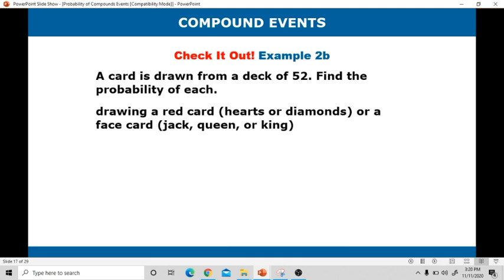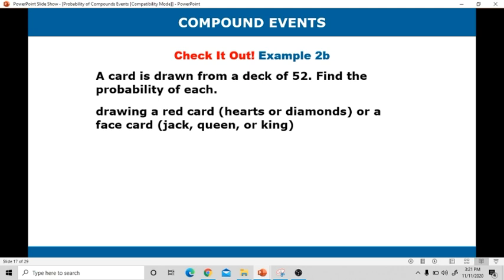Next, a card is drawn from a deck of 52. In other problems, what is written is standard deck of cards, and the 52 is not indicated. When it is a standard deck of cards, it is 52. Find the probability of each: drawing a red card or a face card. Again, red cards are hearts and diamonds, and face cards are jack, queen, or king. These events are inclusive because there are red cards that are, at the same time, face cards.